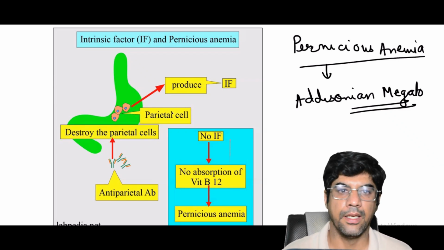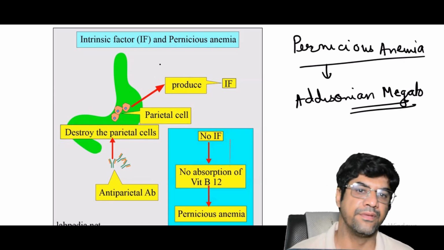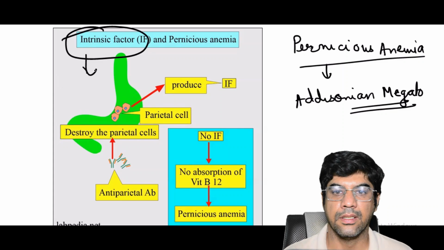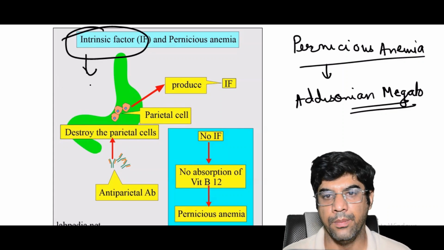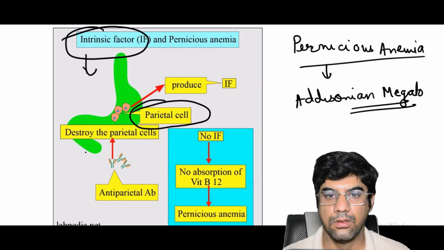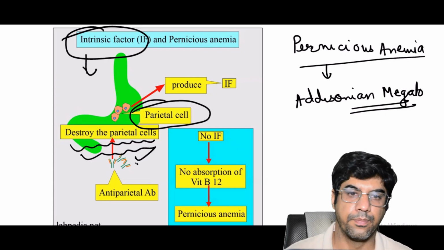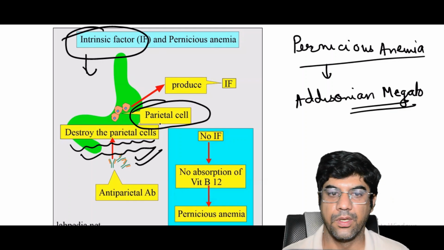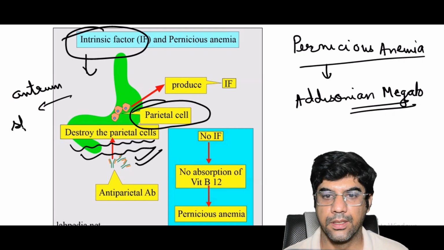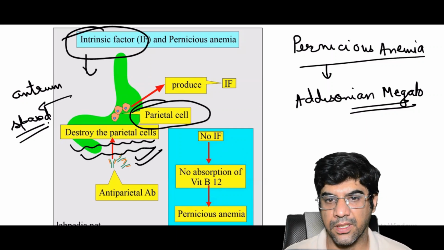So the atrophy of the gastric mucosa leads to absence or low level of the intrinsic factor that is caused by an autoimmune reaction against the gastric parietal cells. So that would destroy the parietal cells. So remember here, the antrum will be spared. It affects the gastric acid and pepsin secreting portion of the stomach.